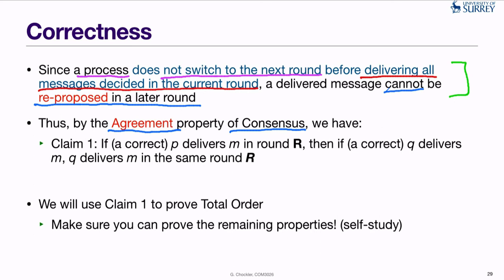So that means that if a process P delivers a message in round R, then any other process Q that delivers the same message also delivers this message in the same round R. So this claim here is going to be useful for proving total order. And this is what we are going to do in the next slide.